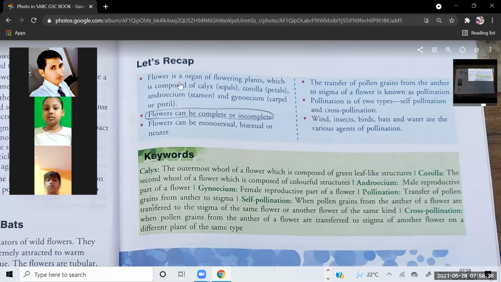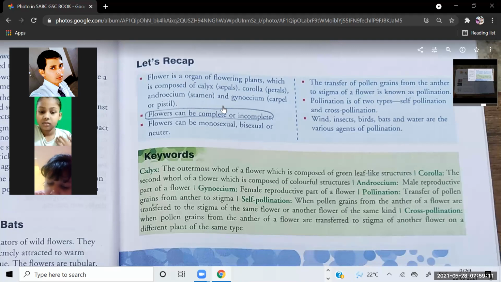Let's recap. Flower is an organ of flowering plants. Here a grammatical mistake is given. Flower is an organ, like that. Everybody write an. A is written already. All of you know that before a vowel we put an. So flower is an organ of flowering plants, which is composed of calyx, sepals, corolla, petals.